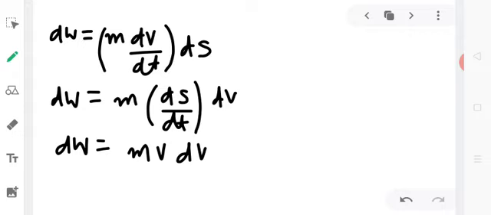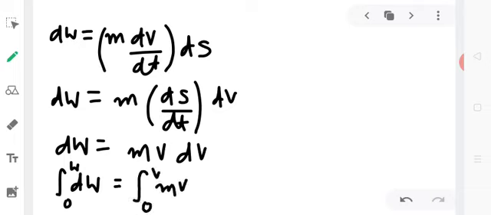So obviously for the total amount of work done, we have to integrate both the sides. So integrating both sides over the limits, when the object was not moving, work done was 0.